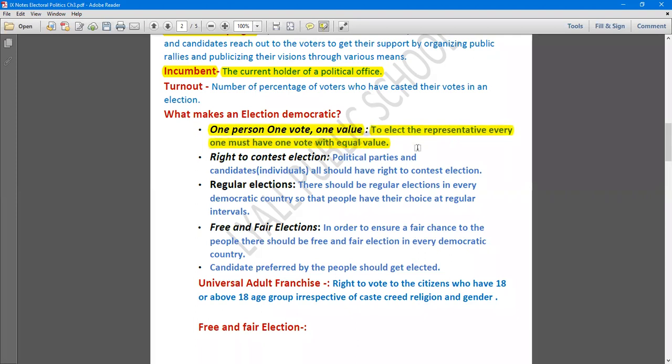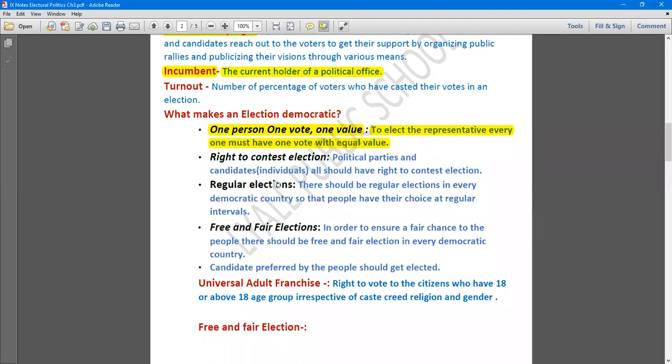If you want to elect your representative, then in that particular constituency there are registered voters who will be casting their vote. The value of each vote is equal. It simply means one person, one vote, one value. It is not like if someone is very rich, ultra rich, their one vote will count as 10,000 or 1 lakh. Nothing like that. One person, one vote, one value simply means that everyone must have one vote with equal value. So this must be the condition of an election. If it is there, then you can say that the election is free and fair, and the election is a democratic election.